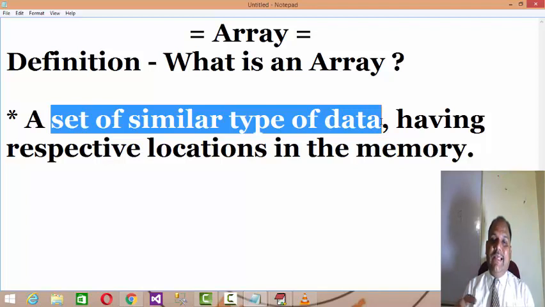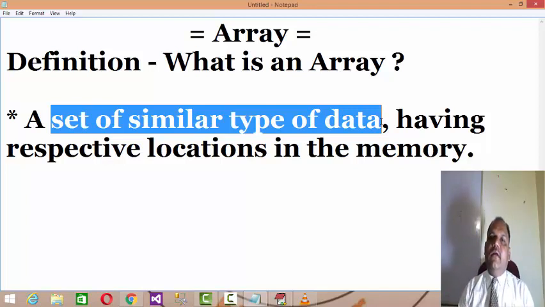Obviously, to store each and every individual integer constant into a variable, we will need 10 different variables. For example, int a equals 5, int b equals 7, int c equals 9, likewise. In this manner, we can store the 10 different integer constants into 10 different integer variables.